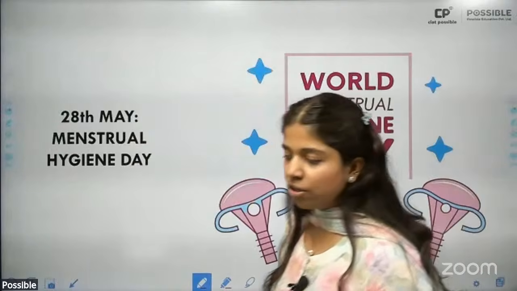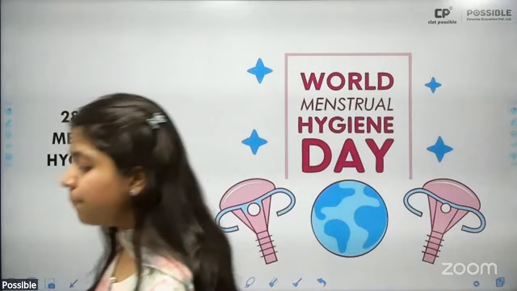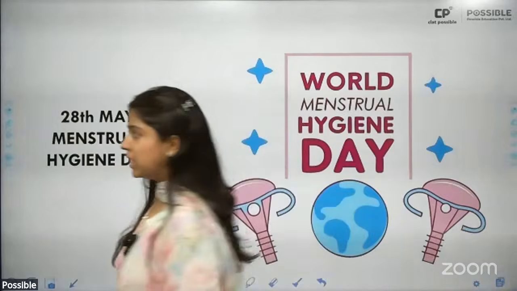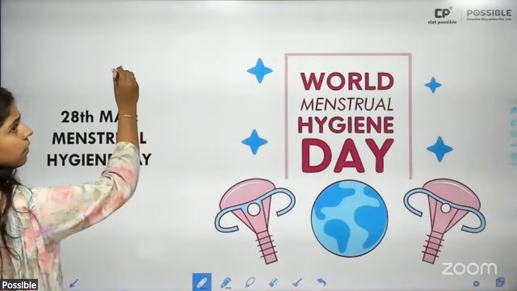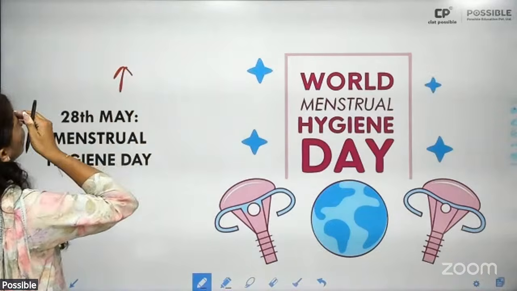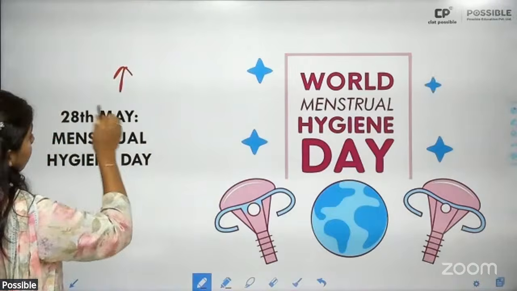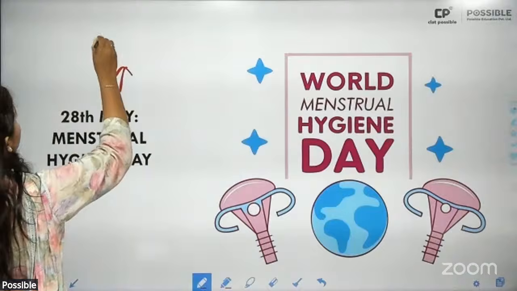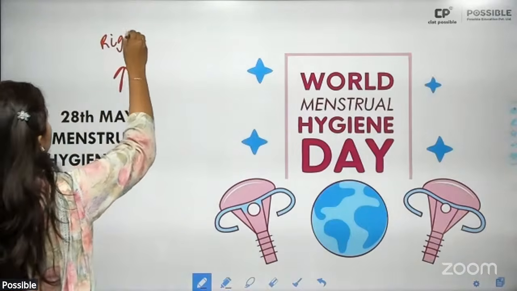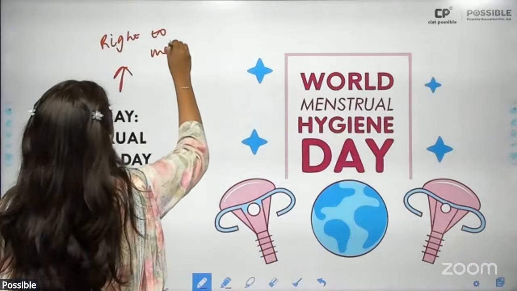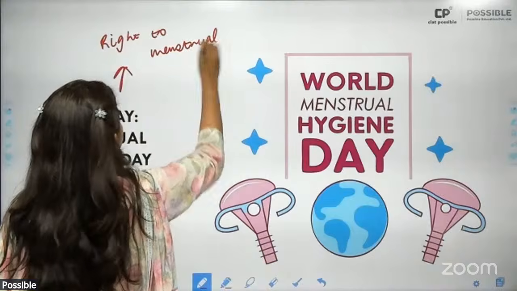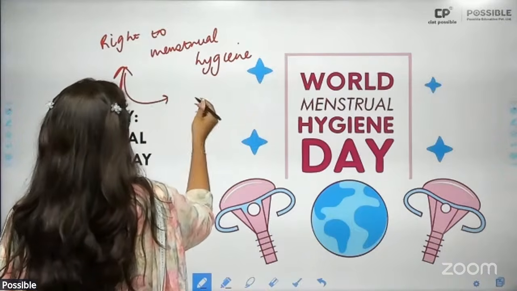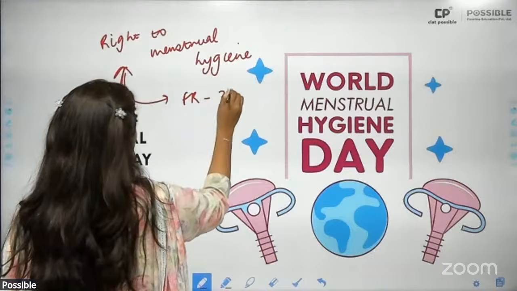Okay. The 28th of May is Menstrual Hygiene Day. Why is Menstrual Hygiene Day important? Because this year in December, I think, or January, the Supreme Court has given a verdict saying that the right to menstrual hygiene is a part of fundamental rights under Article 21.